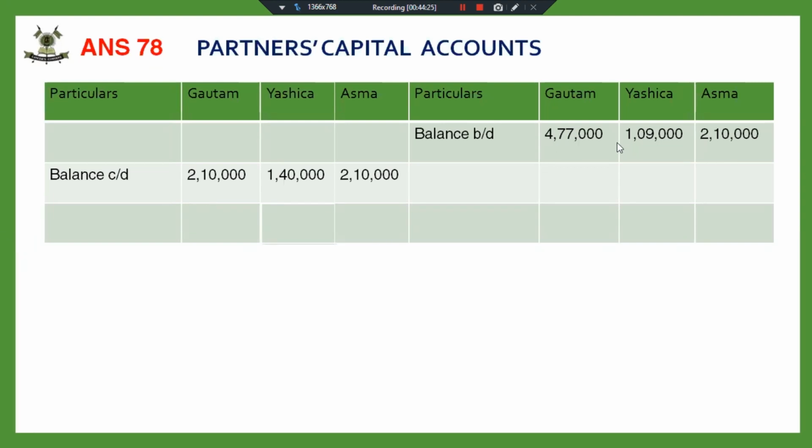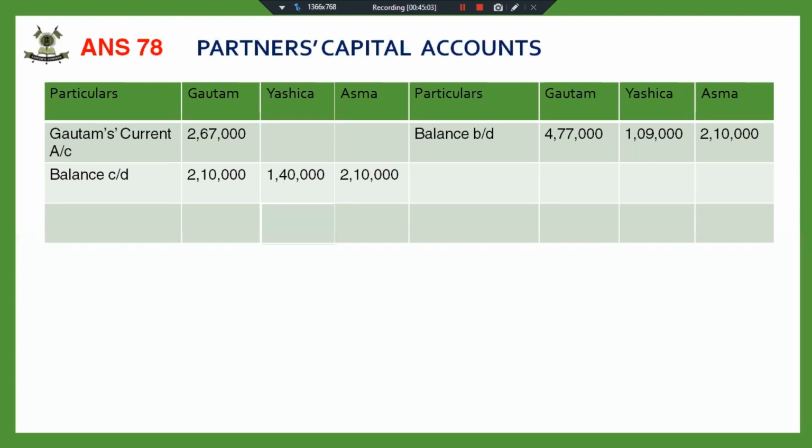Now it has been instructed that whatever the excess is, the adjustment has to be done through current account, instead of withdrawing cash. If it had to be done through cash, Gautam would have withdrawn cash, but it is being instructed to do the adjustment through current account. So instead of withdrawing cash, we will transfer the difference to Gautam's current account. He was supposed to withdraw cash. That means the firm owes him 2,67,000. Now this has to be identified.